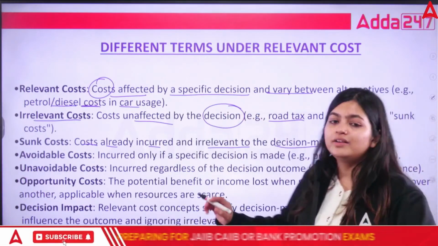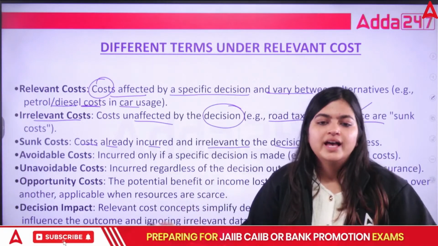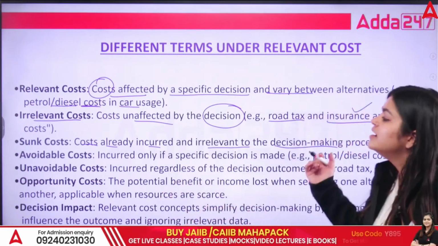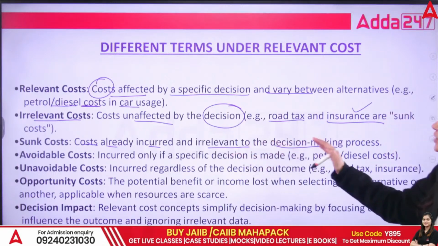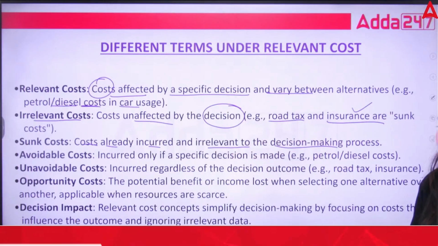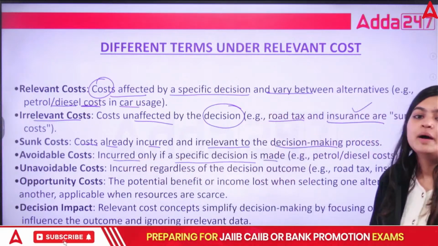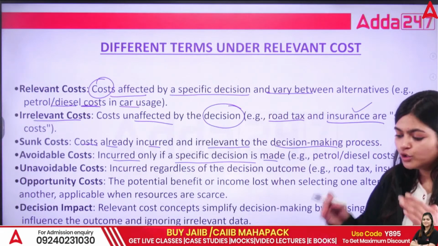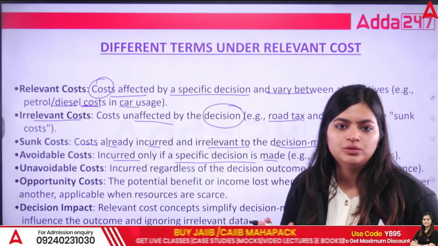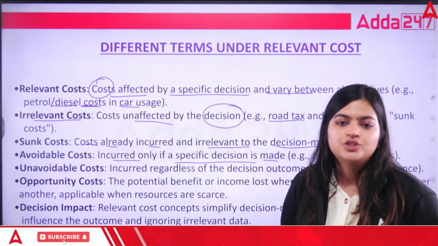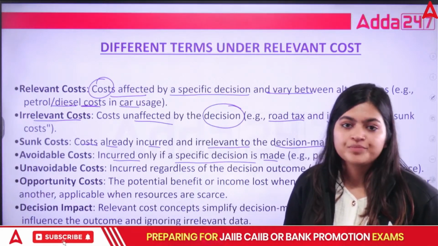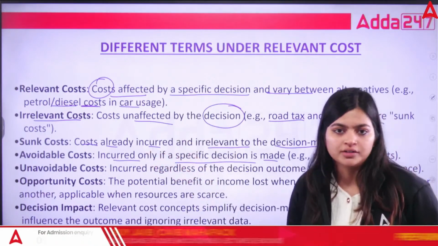Sunk cost is cost which has already been incurred, so it is irrelevant to the decision making. Avoidable cost is incurred only if a specific decision is made. If you go through that particular toll booth, then only you need to pay the charges, otherwise you can skip it. So that is avoidable cost.